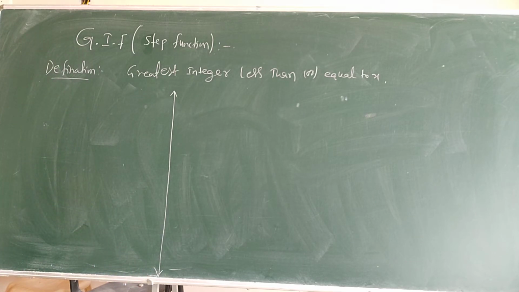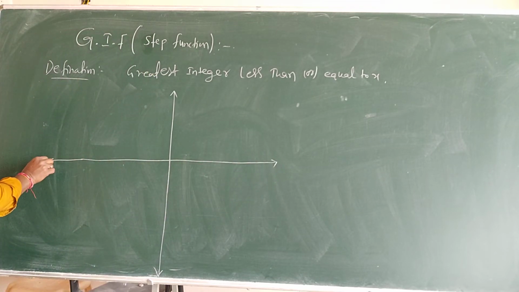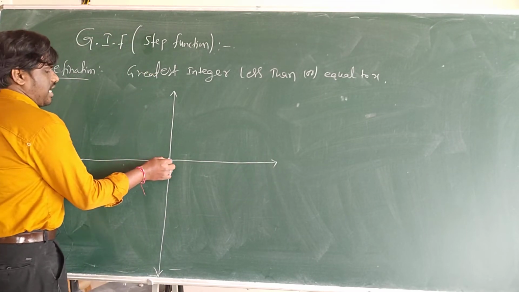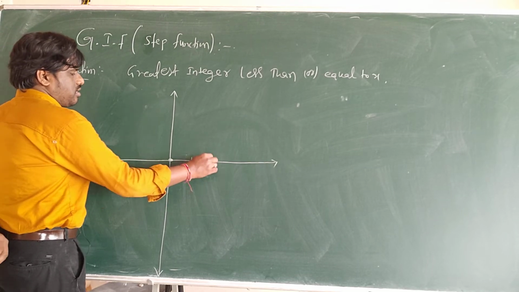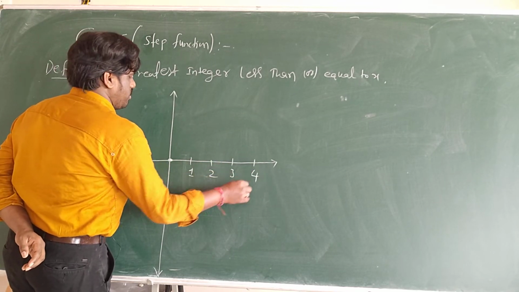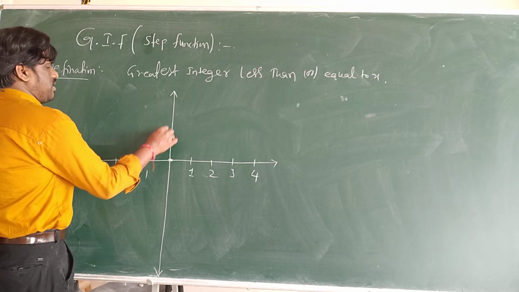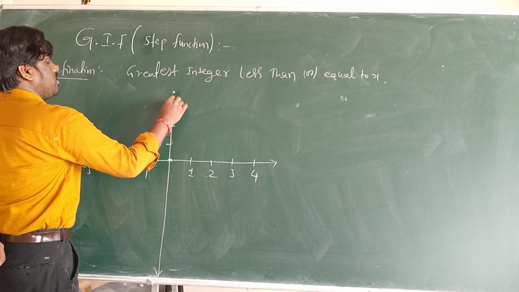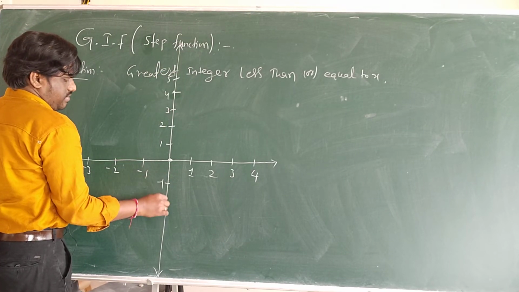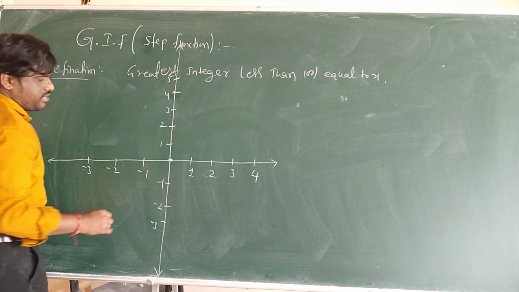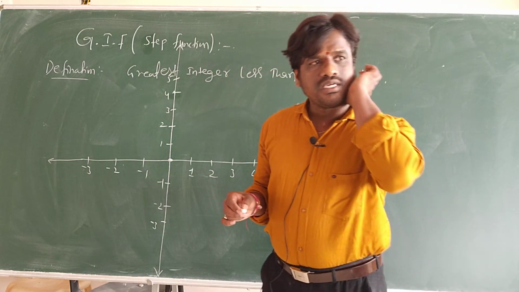Now here you have the x-axis and the y-axis. I'll take 0. This is 1, 2, 3, 4, and minus 1, minus 2, minus 3. Listen here. X is the input.